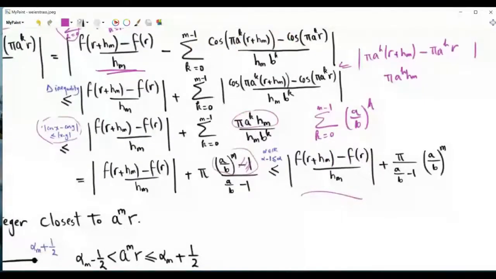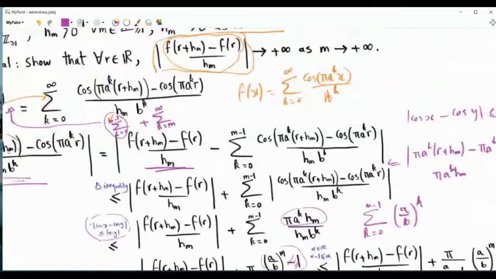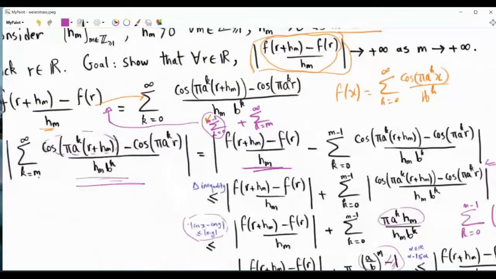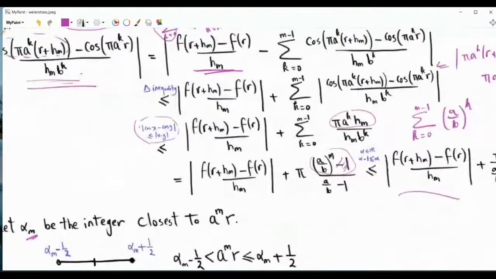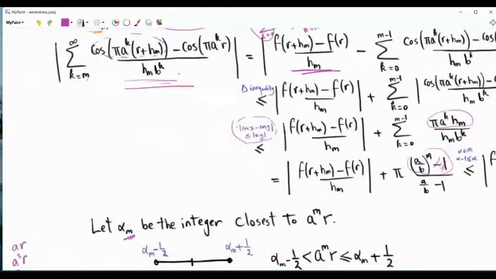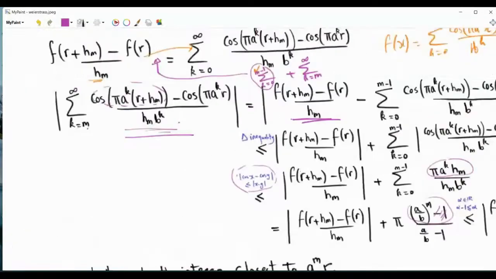Then we obtained a geometric series, and then we removed this minus 1. So we obtained an upper bound on this term here. Then we shifted our focus to lower bounding this one, and we obtained the lower bound, which is 2/3 a over b to the power m.